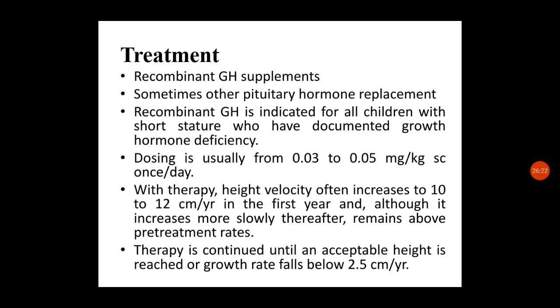Dosing is usually 0.03 to 0.05 milligram per kilogram subcutaneously once a day. With therapy, height velocity often increases to 10 to 12 centimeters per year in the first year, and although it increases more slowly thereafter, it remains above pre-treatment rates. Therapy is continued until an acceptable height is reached or growth rate falls below 2.5 centimeters per year.